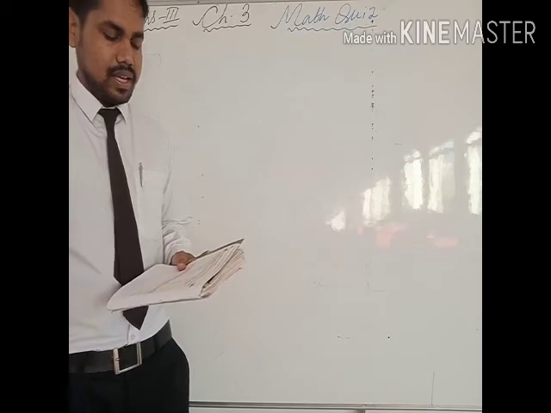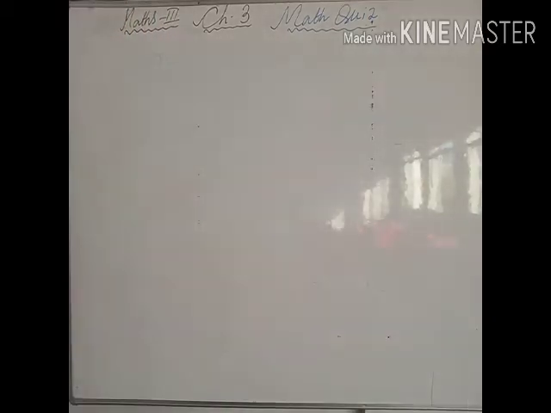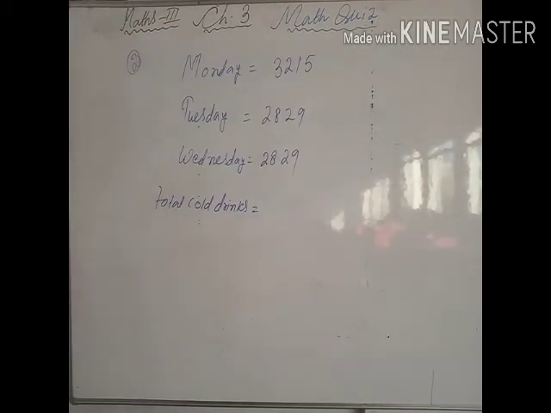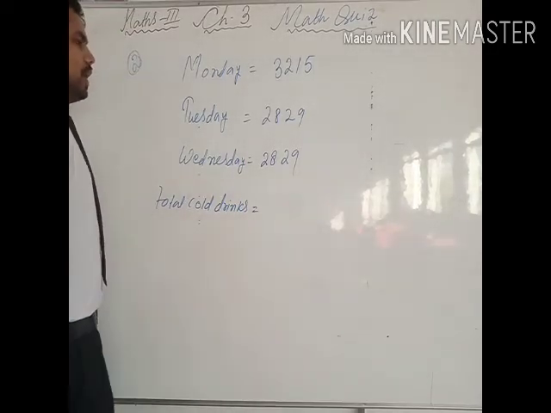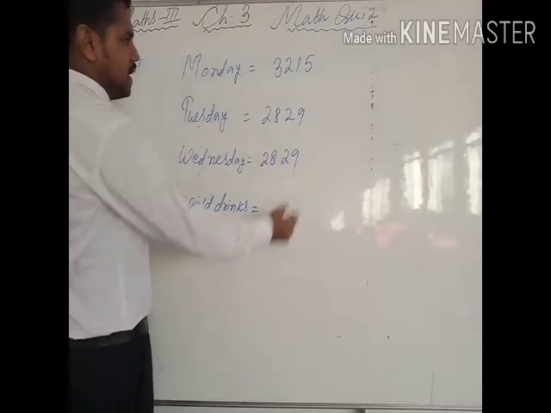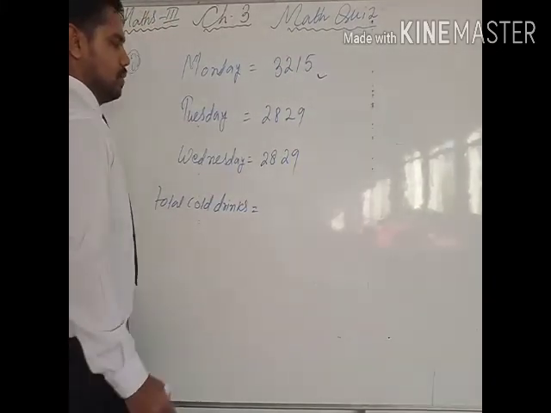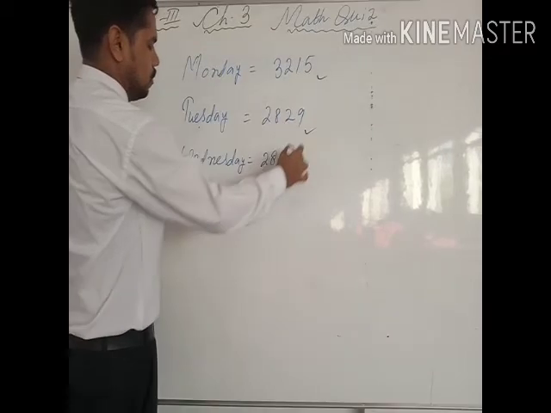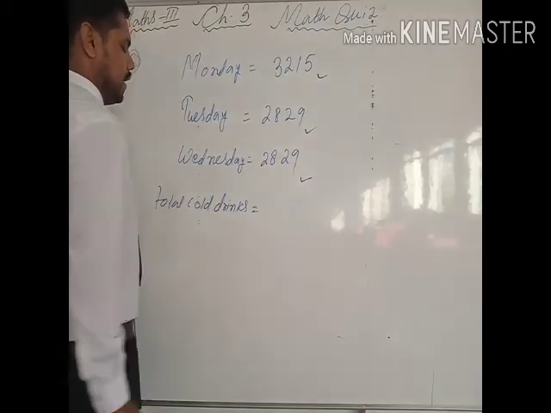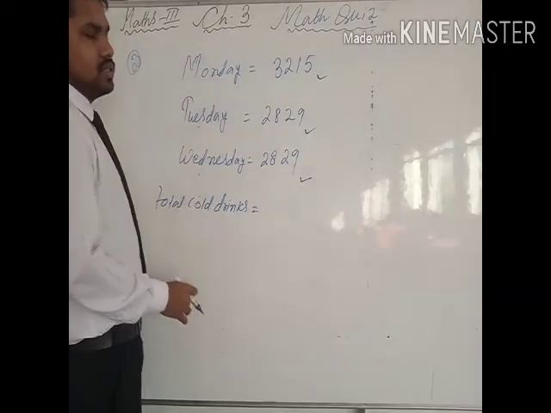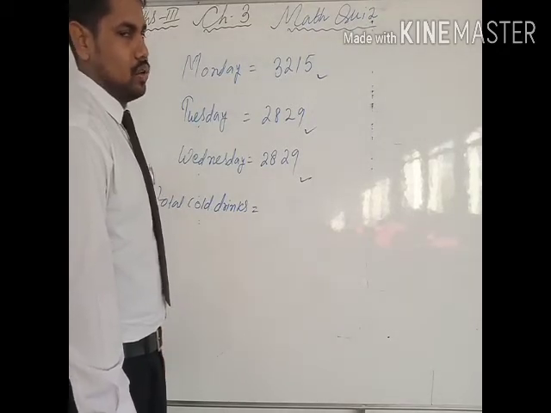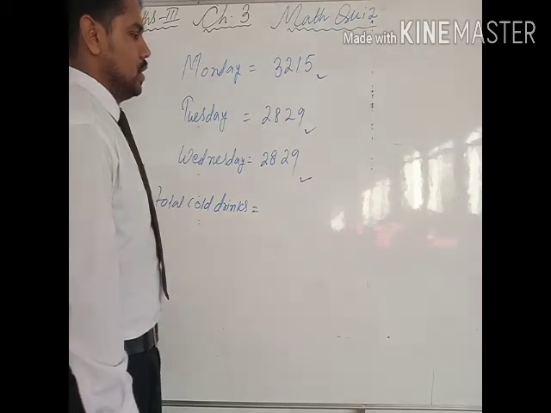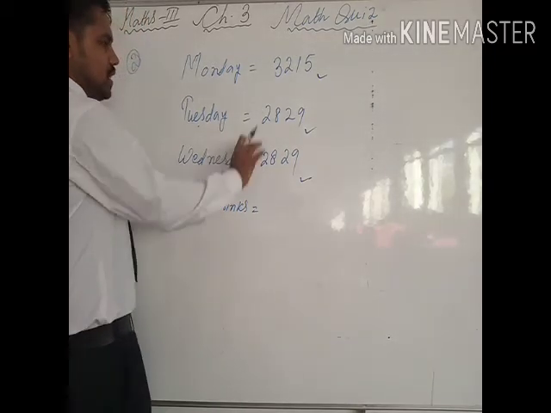Now question number 3, let's see. This is also similar, addition only, but still let's do it as this is the last question of this chapter. On Monday, a shopkeeper supplies this much cold drink in a particular shop, on Tuesday this much, and on Wednesday this much. Now you have to find the total cold drinks he is supplying. As I told, whenever it asks to find the total, you have to add. So these 3 you have to add.